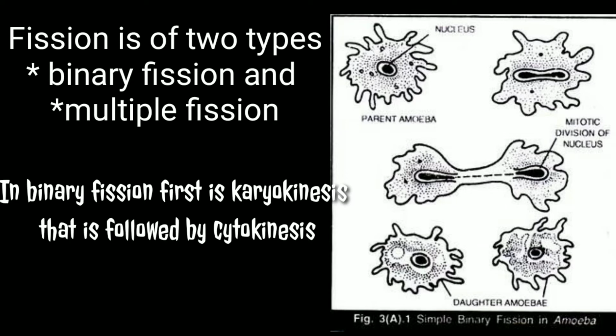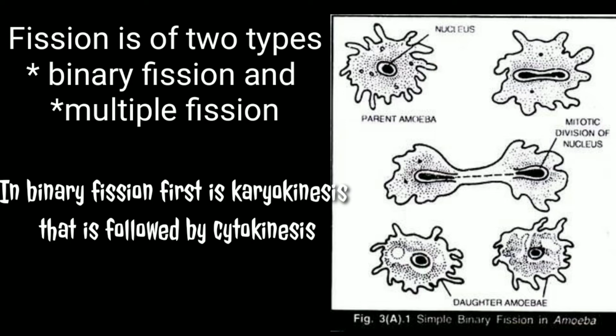The next asexual method is fission. Fission is of two types. First is binary fission and second is multiple fission. This binary fission, as the name indicates, means in which a single parent body divides into two. As you can see in the diagram, suppose this is the amoeba. Take the example of amoeba.